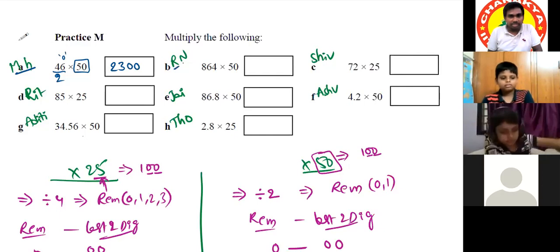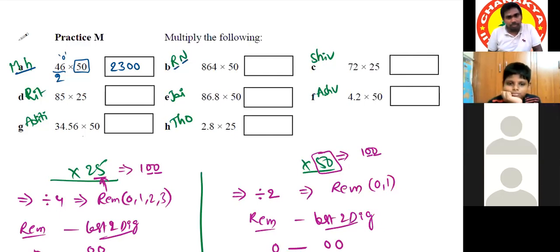Ritvik, are you there in the class? Yes, sir. Okay, carry on. It is 864 into 50. Instead of doing 50, we'll divide by 2. So we will get 432, and then add. Yes, 432. Very good.